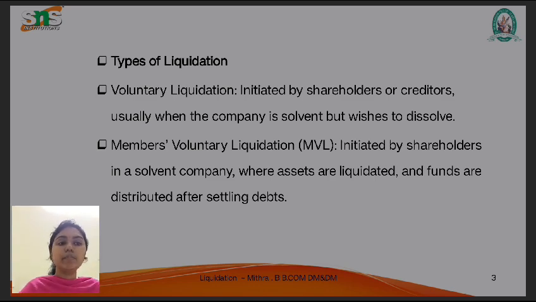The next is members' voluntary liquidation, MVL, which is initiated by shareholders in a solvent company where assets are liquidated and funds are distributed after settling debt. This is known as members' voluntary liquidation. So these are the two major types of liquidation.